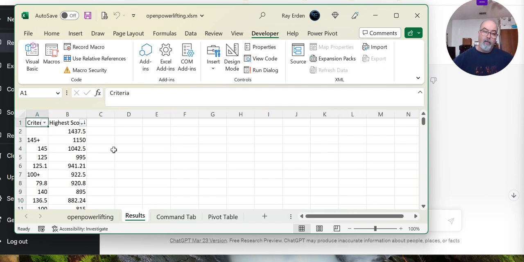Here, there are basically two columns. One is the criteria column, the other one is the highest score. The criteria column is comprised of the body weight class, and the highest score is the total weight the competitor lifted during the competition.